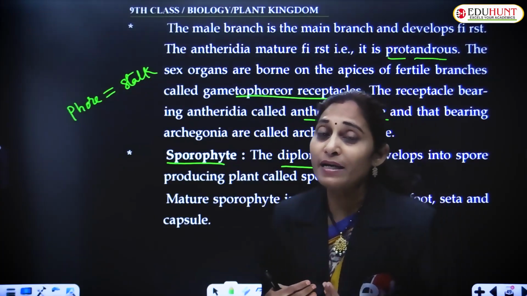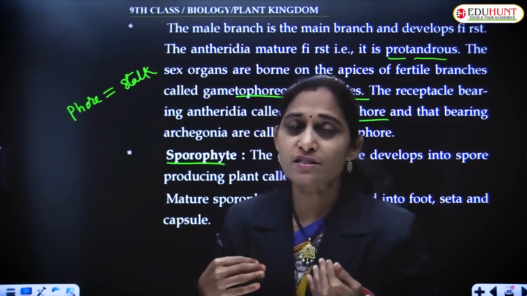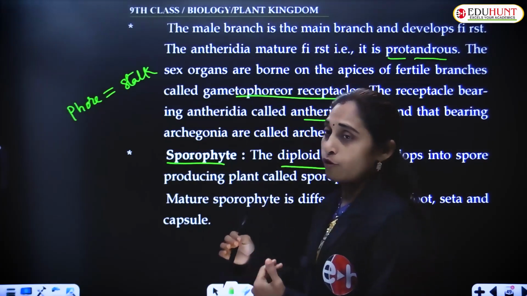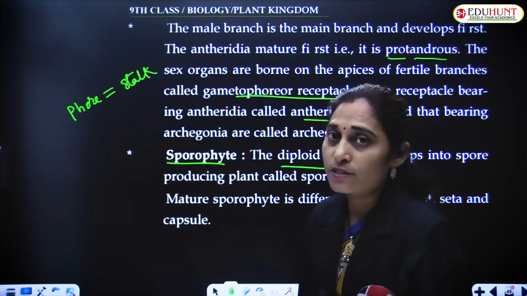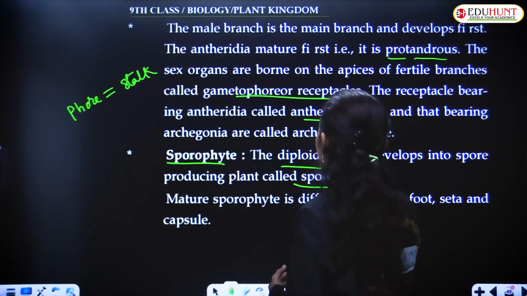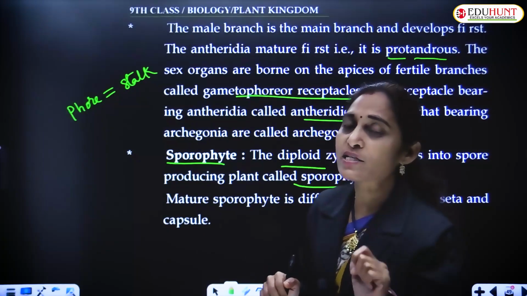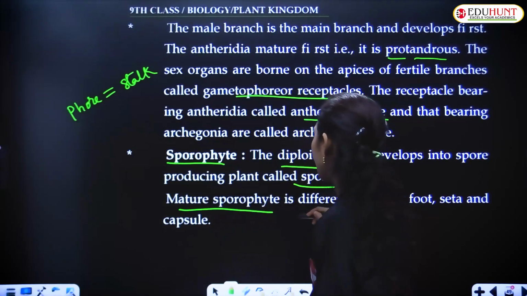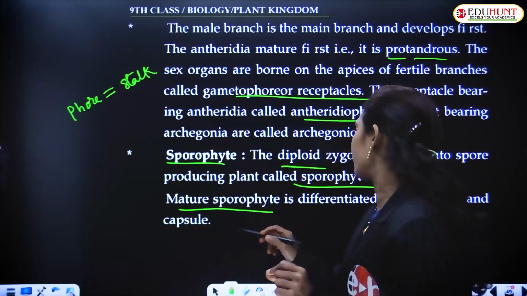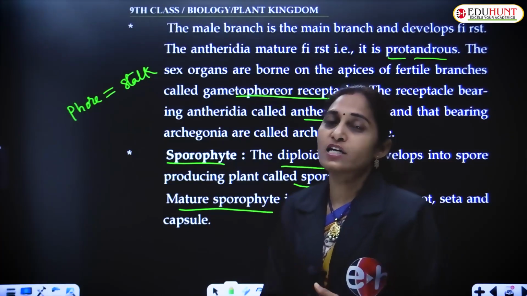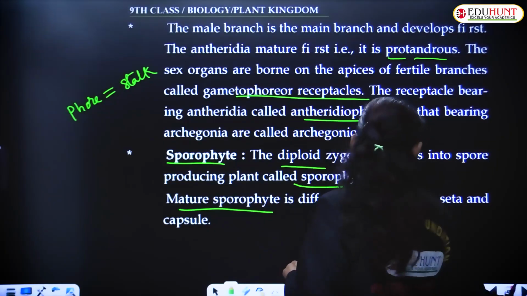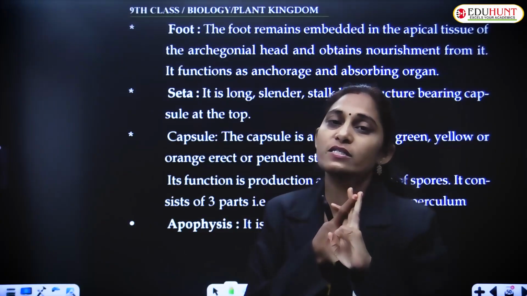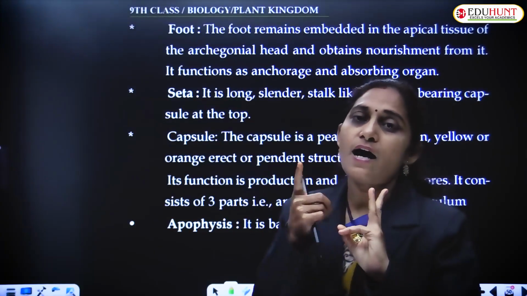Gametophyte is the gamete producing structure. Gametes are produced in sexual reproduction. Spores are produced in asexual reproduction, and the sporophyte is the spore producing structure. Spores are haploid in nature, and the mature sporophyte is differentiated into foot, seta and capsule. The mature sporophyte has 3 regions in it: foot, seta, capsule.